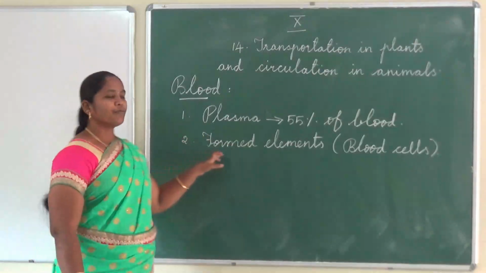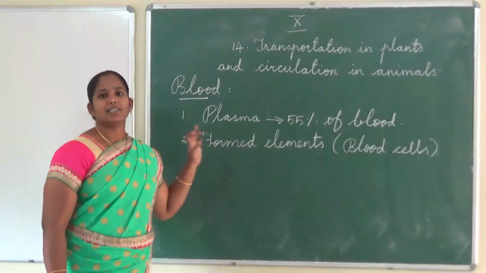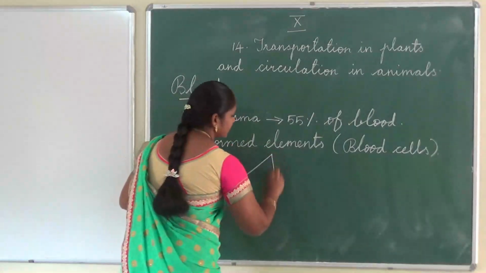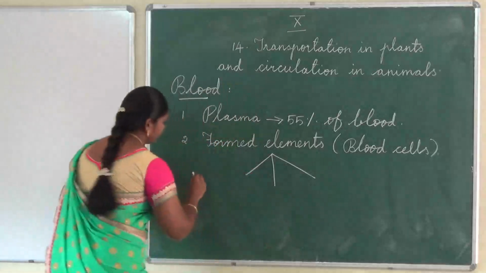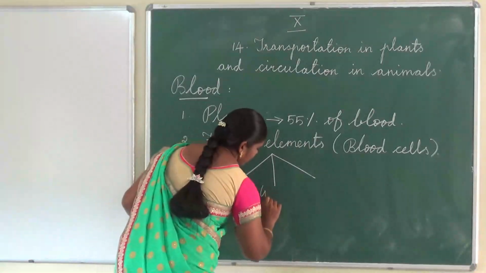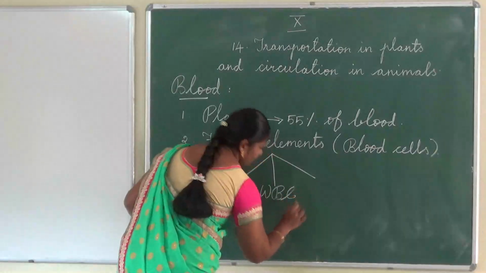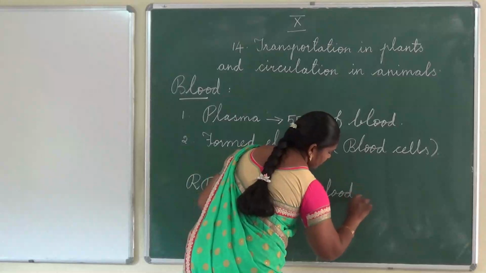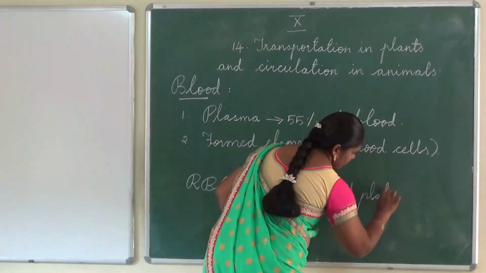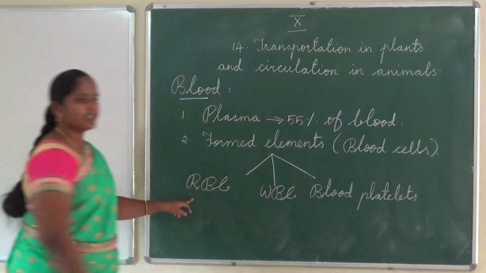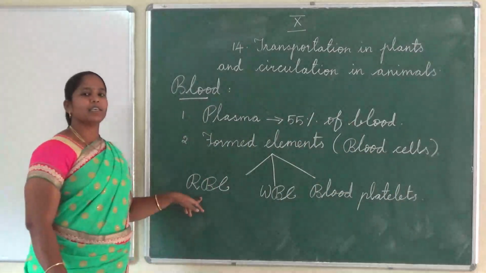Okay. Next one, formed elements are blood cells. Blood cells are classified into three types: RBC, WBC and blood platelets. RBC. What is the expansion of RBC?